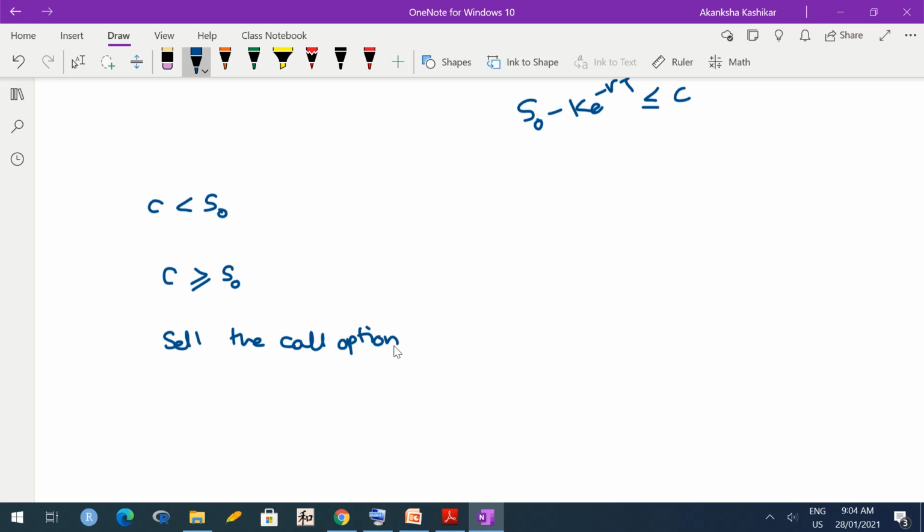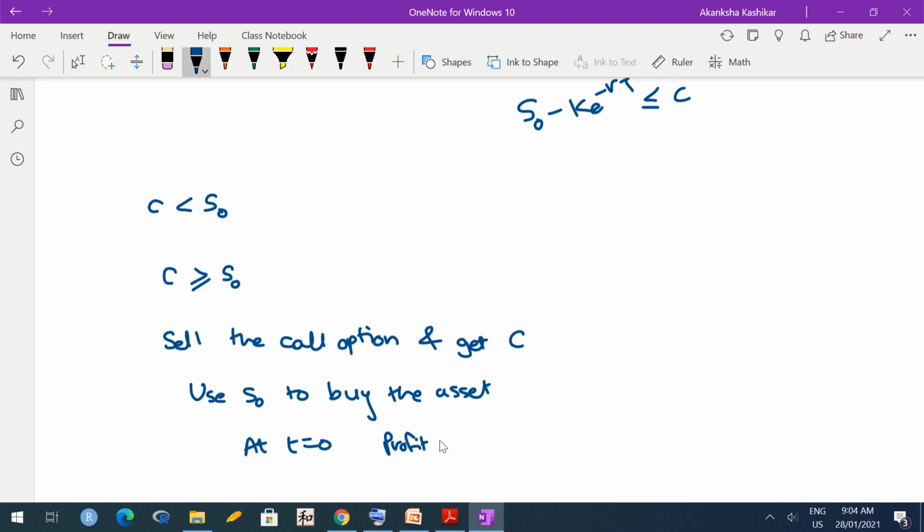So you sell the call option and get amount C, then use S0 to buy the asset and keep it with you. So at time 0 you get profit of C minus S0.